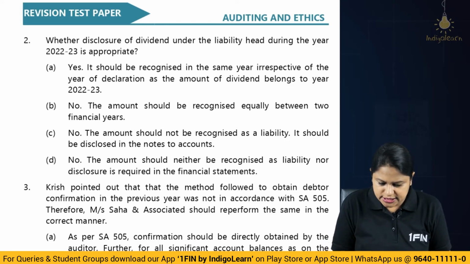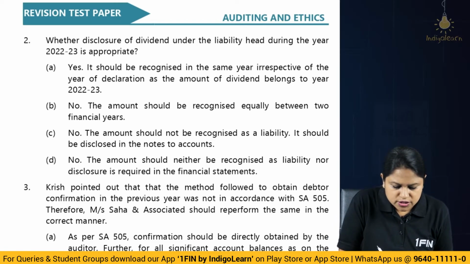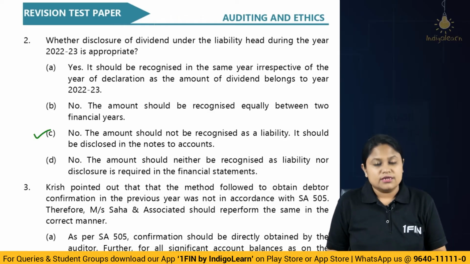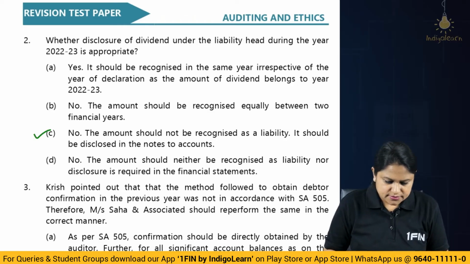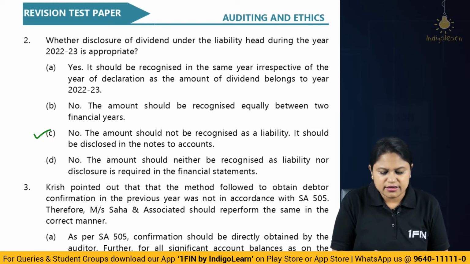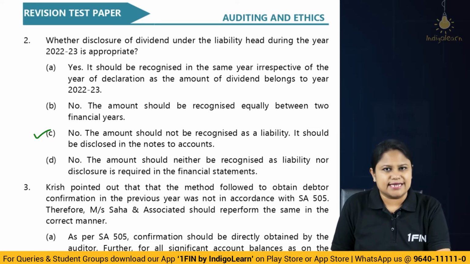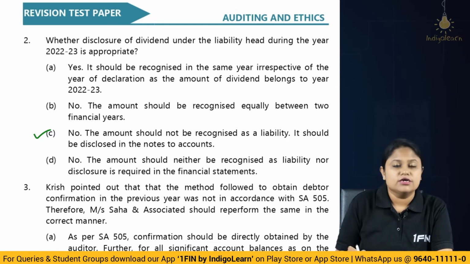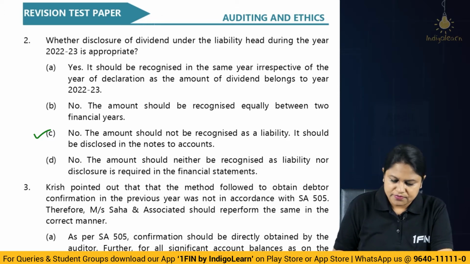No, the amount should be recognized equally between 2 financial years, absolutely not. No, the amount should not be recognized as a liability, it should be disclosed in notes to accounts. This is the correct one. Clear? Alright. Last, they are telling it should either be recognized, no, this is wrong. So the answer would be the amount should not be recognized as a liability, but yes, definitely it has to be shown in the notes to accounts as a disclosure requirement.